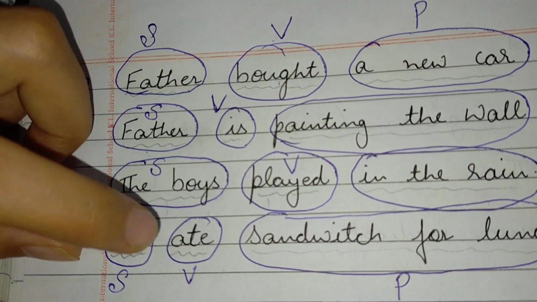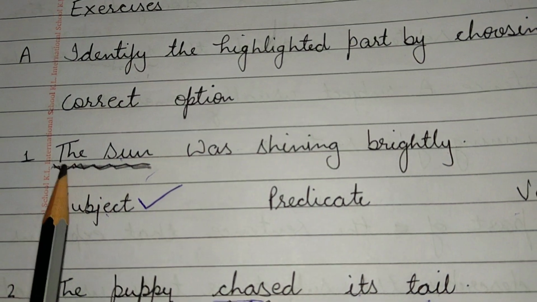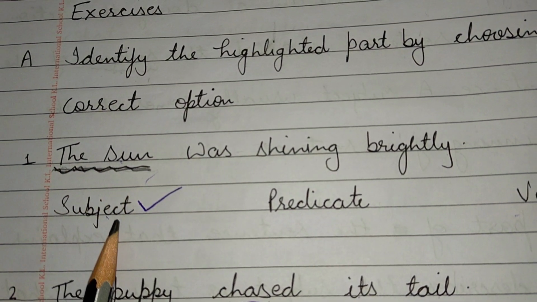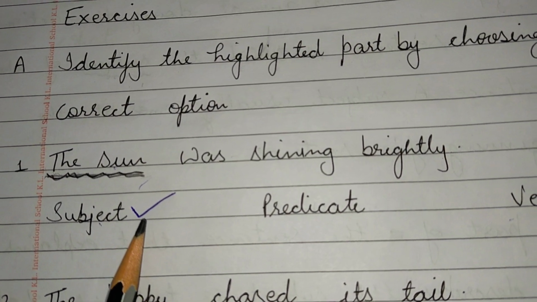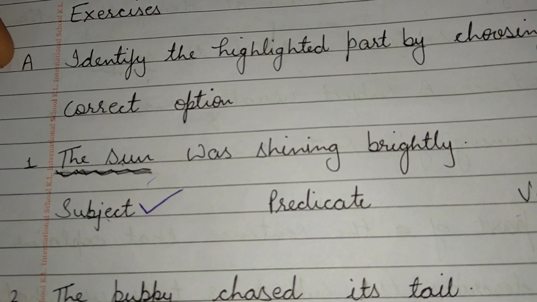Or some words are already underlined and you have to tell that this is subject or this is predicate or this is verb. So two types of exercises can come regarding this topic.